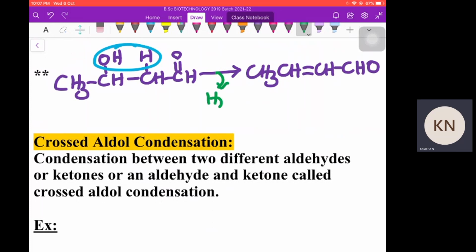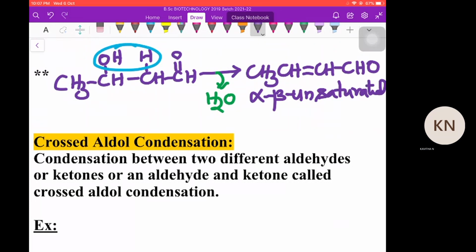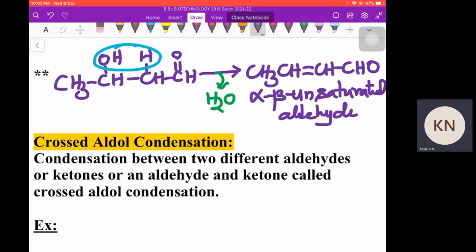So water is lost to yield an alpha, beta unsaturated aldehyde, because the aldehyde group is retained but water is lost. That's why the double bond is created.